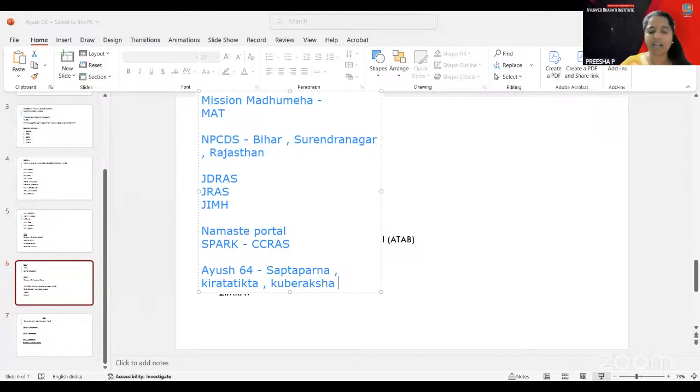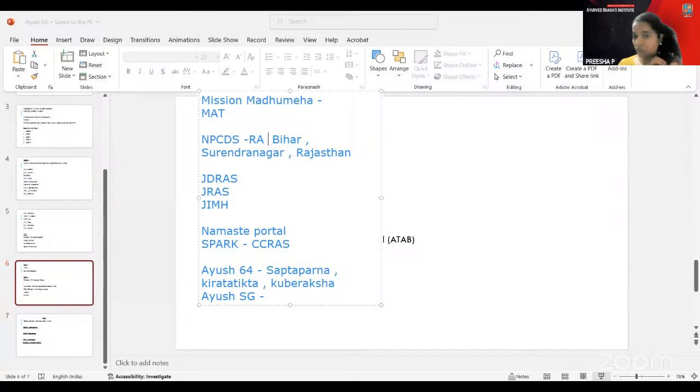Then you have Ayush SG capsules. Ayush SG is an Ayurveda formulation developed by CCRAS which manages rheumatoid arthritis. Ayush 82 is an anti-diabetic drug developed by CCRAS.